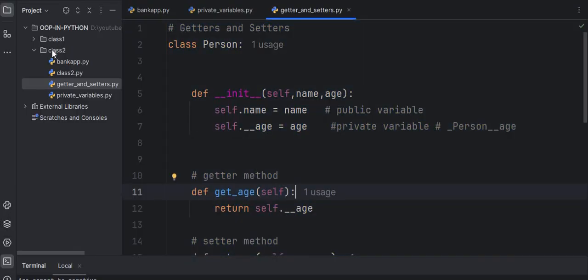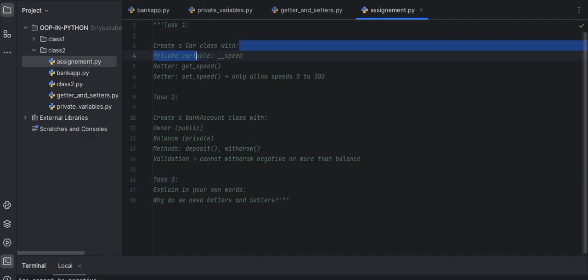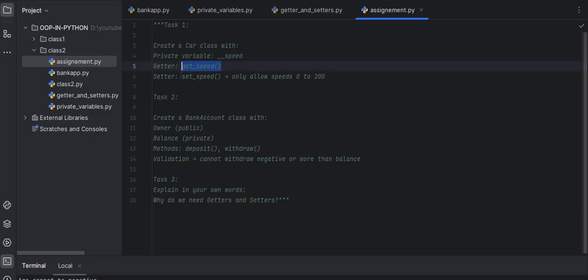Now it's time for the assignment. Let me create another file, assignment.py. As usual, when we learn new topics, we have an assignment at the end of each lecture. For today's class we have a task: create a Car class with a private variable _speed. Use the getter get_speed and apply the setter set_speed. Only allow speed 0 to 200.